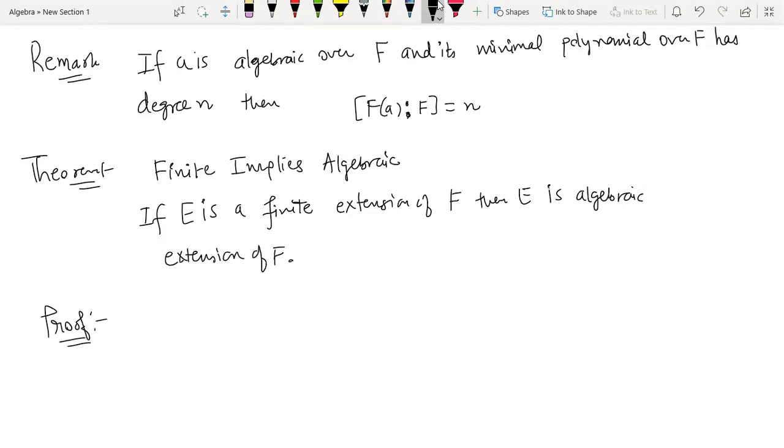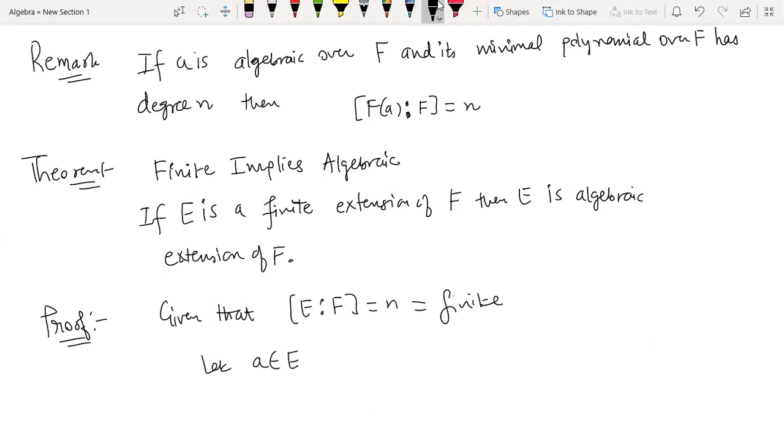So now we are going to prove this one. So what are we given? We are given that [E:F] is n, and this is a finite number because we are given that E is a finite extension of F. So this number is some finite number. So we want to prove that E is algebraic.